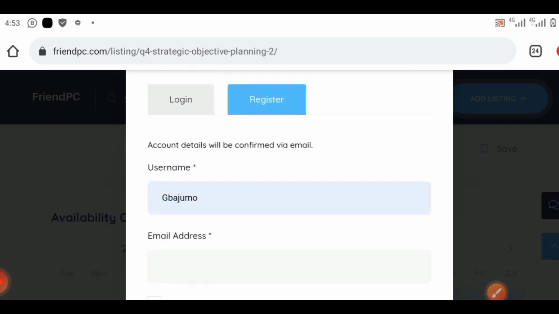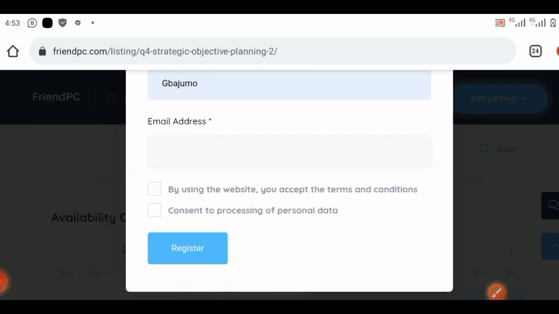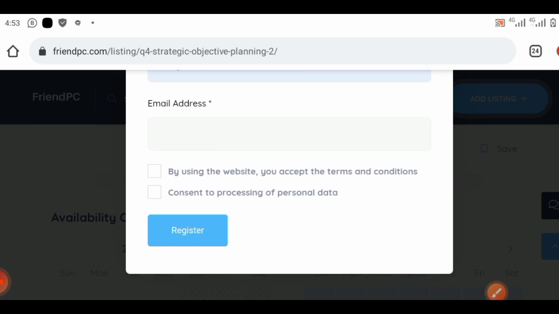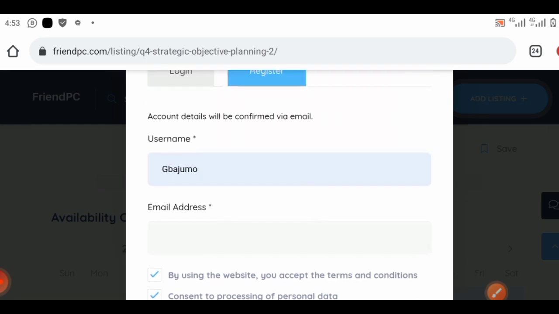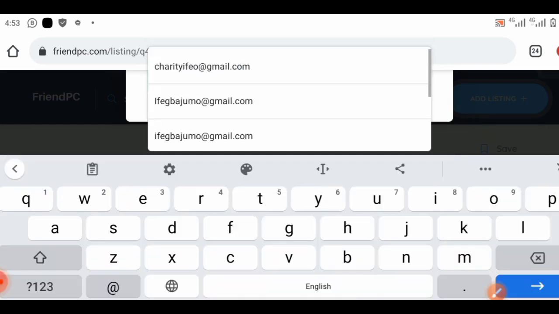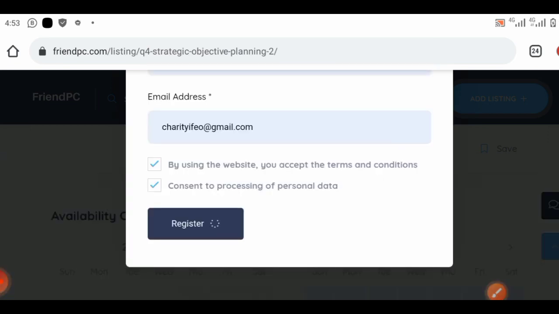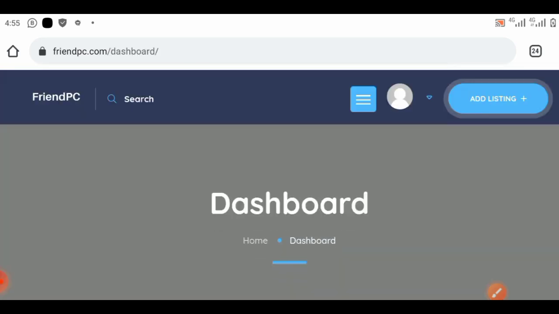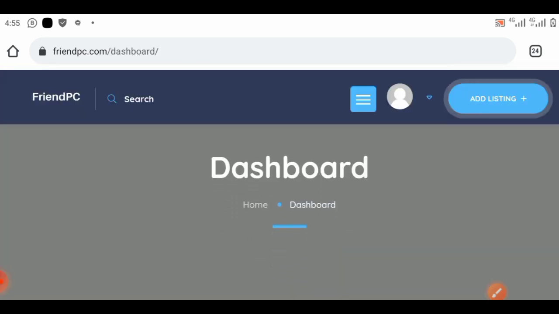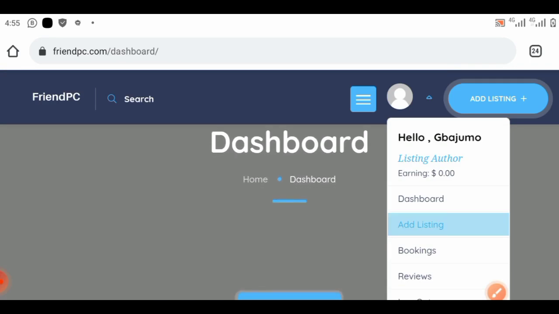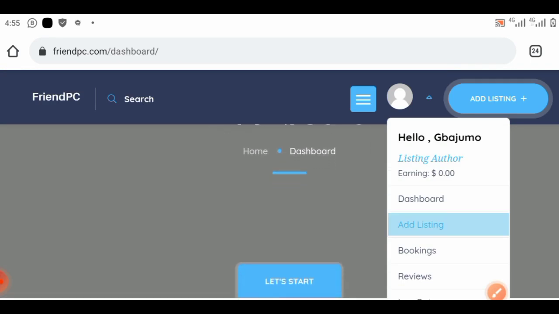You put your username and your email address. Then by using this website, you accept the terms and consent to the processing of personal data. Let me put my email address. Let me quickly do that. That won't take me much time. Then you click on register. Just wait for it to load, but let me pause it. For me to get here means it has been registered. So this is my dashboard. You can see my username there, and my earnings.